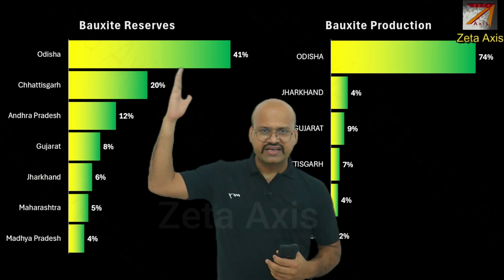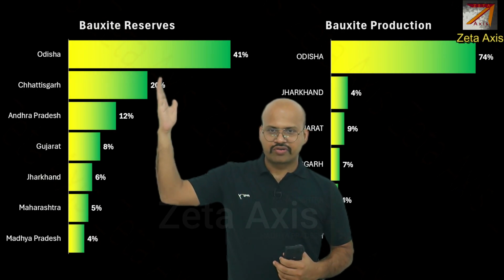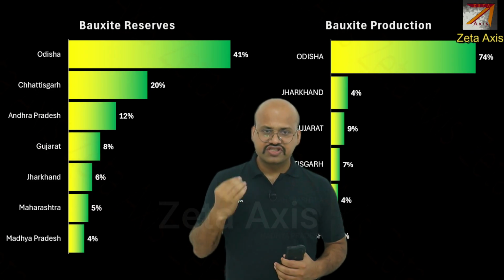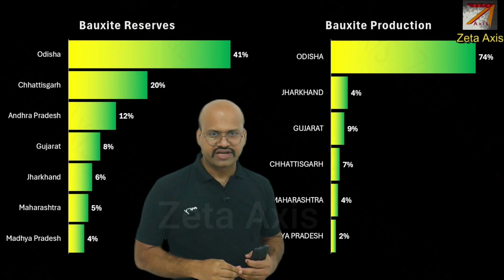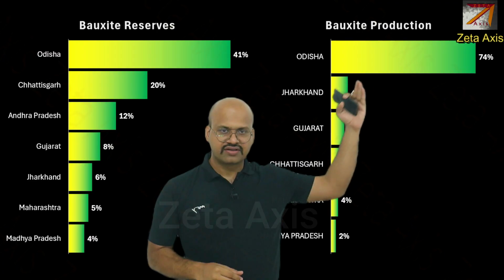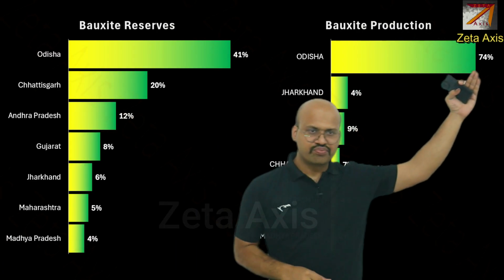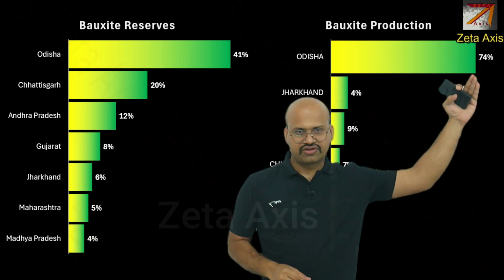Odisha has the highest bauxite reserves in India, followed by Chhattisgarh, Andhra Pradesh, Gujarat, and so on. And if we see the production of bauxite, then we have Odisha, followed by Jharkhand, Gujarat. But Odisha produces more than 3/4 of the bauxite.